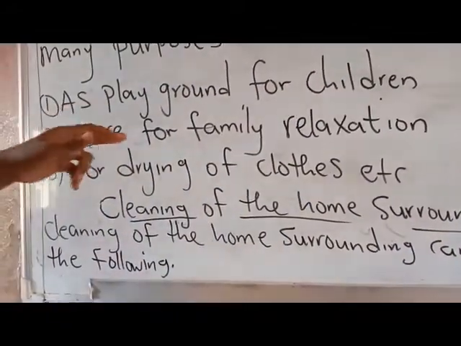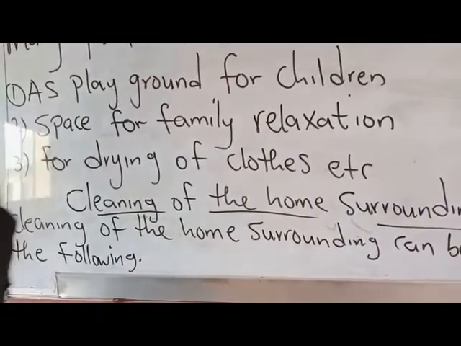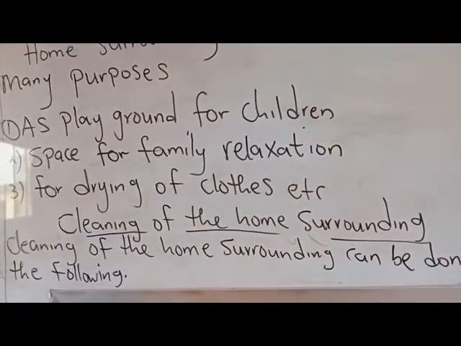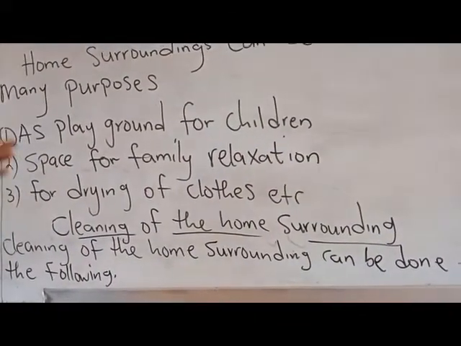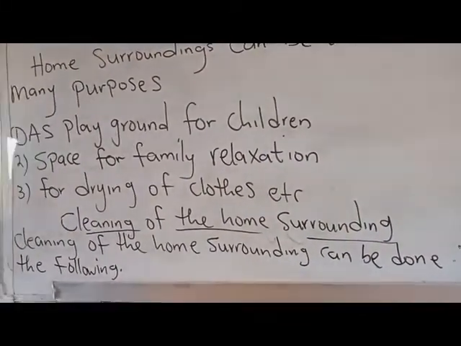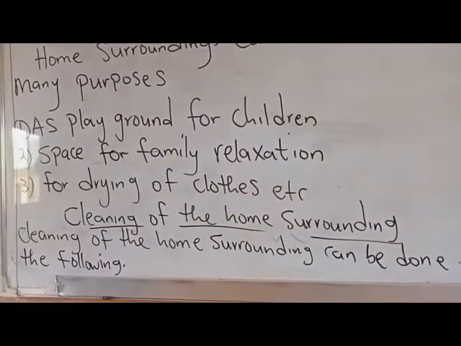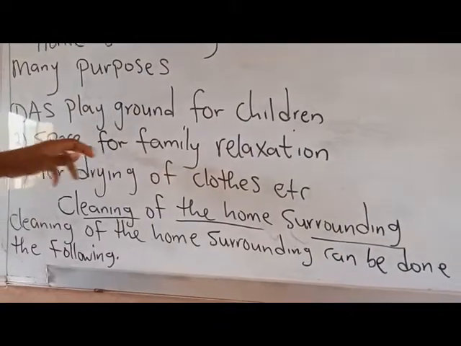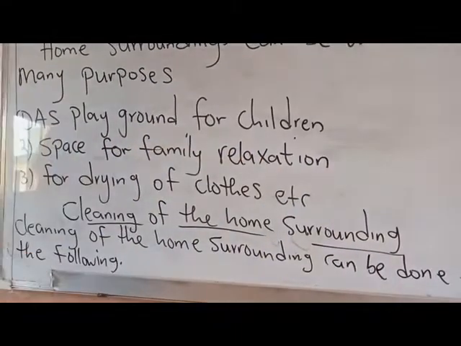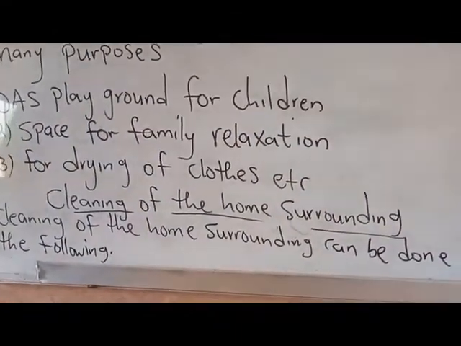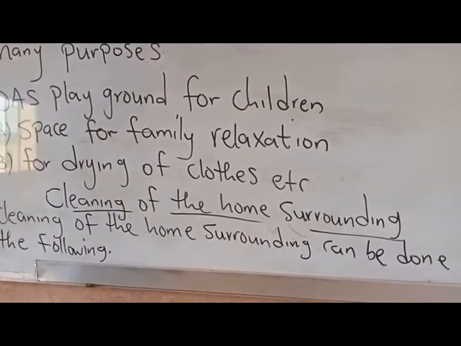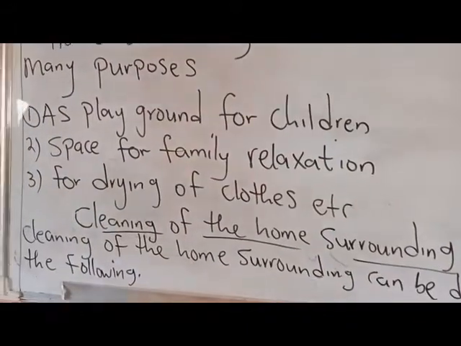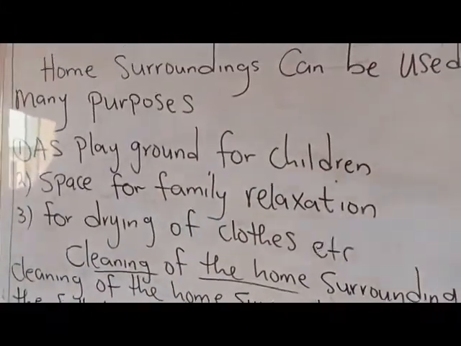Number two, space for family relaxation. This is a place where they build a very small hut. Sometimes you see the husband and the wife sitting down over there discussing, laughing, chatting. It's called a space for family relaxation. Sometimes visitors also join them over there. We will also have a place for drying our clothes. When you wash your clothes, you spread them over there. These are things we find in the home surrounding.